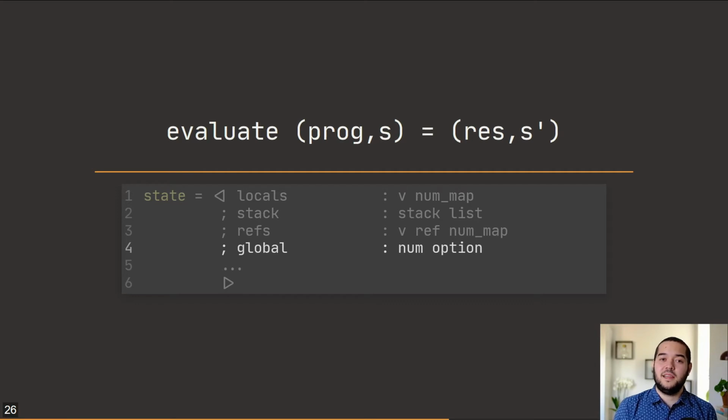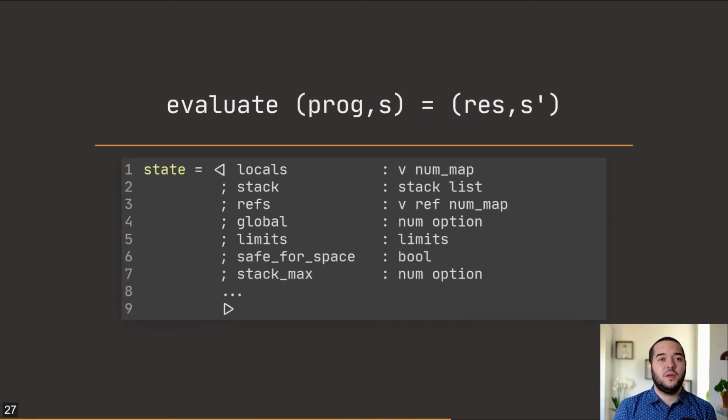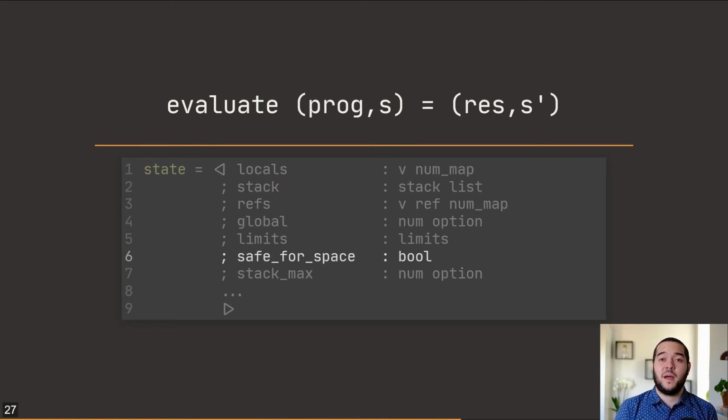We can see from the state that even though DataLang's memory model is unbounded, one can still see both heap and stack. So, to keep track of memory consumption, we extended the state with a number of extra fields. First, we added limits, which contains concrete bounds for heap and stack, followed by safe for space, which is always initially true and signals when a program has surpassed the limits established. We also have stack max, which records the maximum stack size we have seen during execution. With this, we have everything we need to measure and keep track of memory. So, how do we do it then?